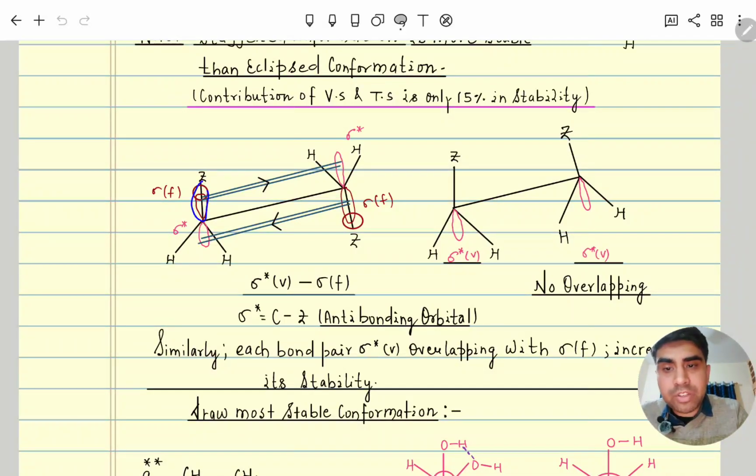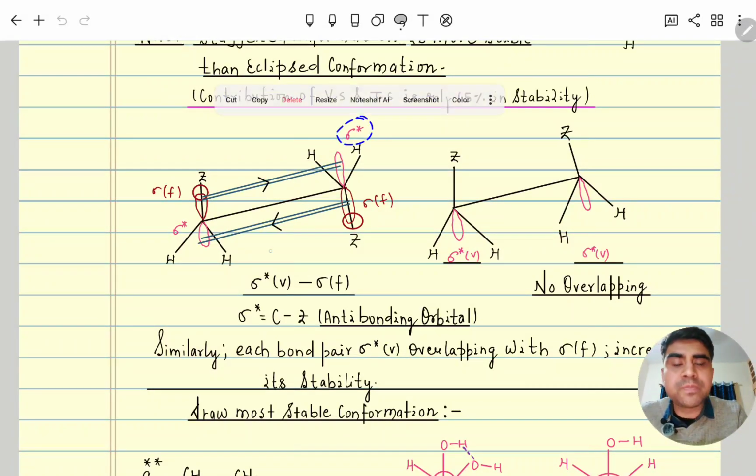So this C–Z bond pair means sigma filled, and similarly this carbon and Z is also sigma filled. If it is sigma filled, its sigma star will be vacant. So this sigma star is vacant. In that, some electrons are moving from high electron density to low electron density, sigma filled to sigma star.